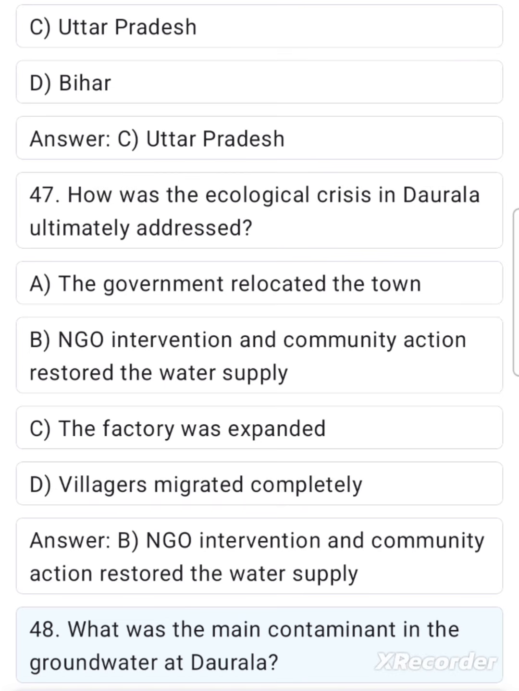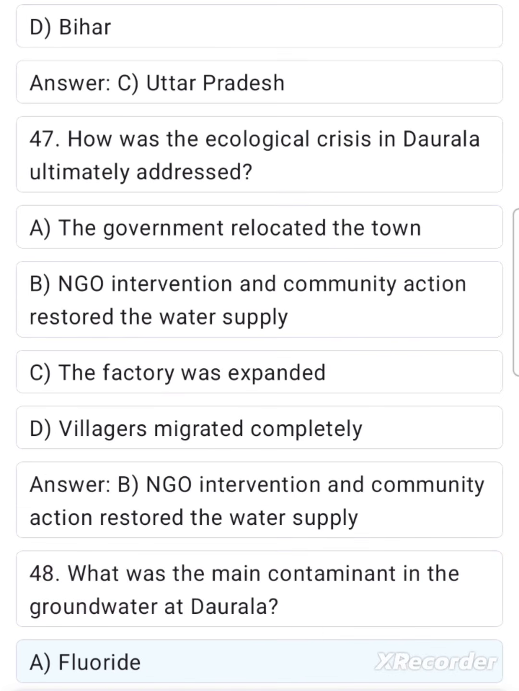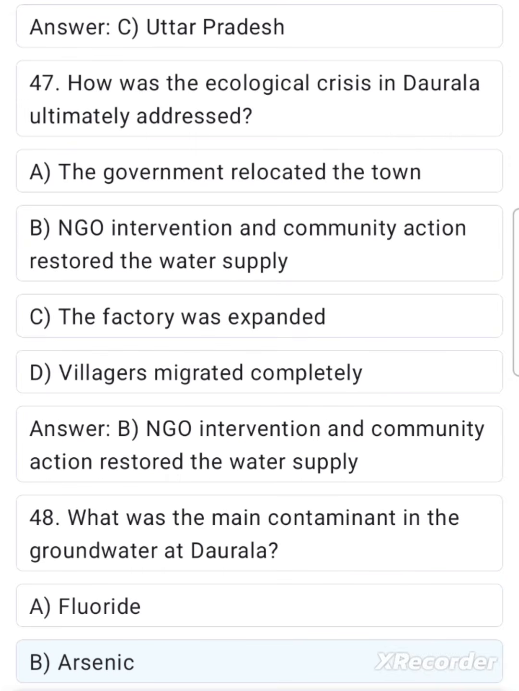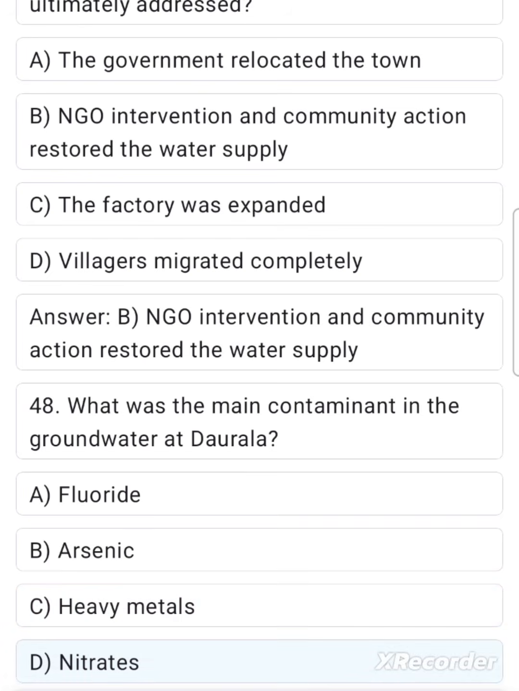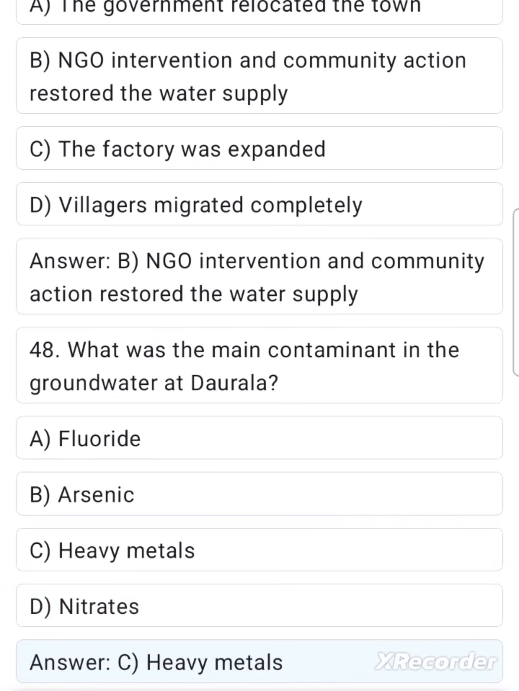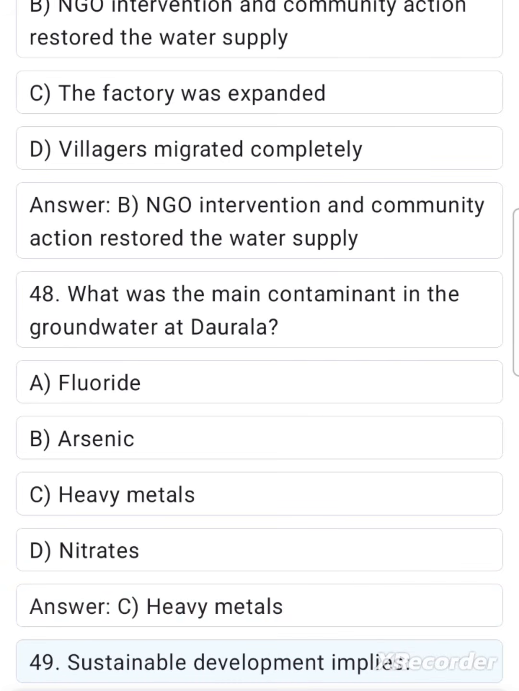48. What was the main contaminant in the groundwater at Dorala? A. Fluoride. B. Arsenic. C. Heavy metals. D. Nitrates. Answer C. Heavy metals. 49. Sustainable development implies A.